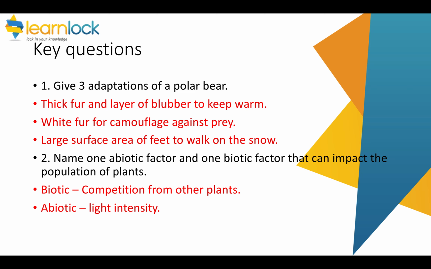Question 2, name one abiotic and one biotic factor that can impact the population of plants. So what living thing and what non-living thing can affect plants? The living things that can affect it would be other plants, so competition from other plants, say for example competing for light. And then abiotic factors would be the amount of light or the pH of the soil or the amount of water, rainfall, etc. So there's quite numerous things you could say for that one as well.